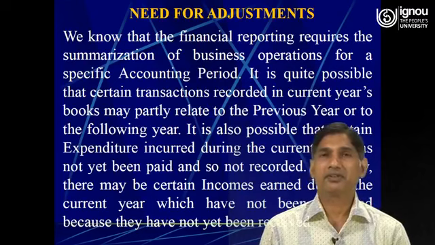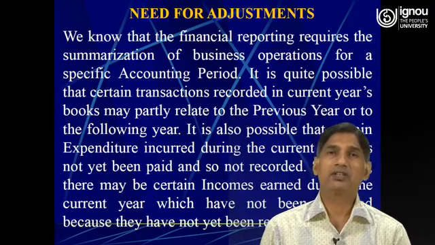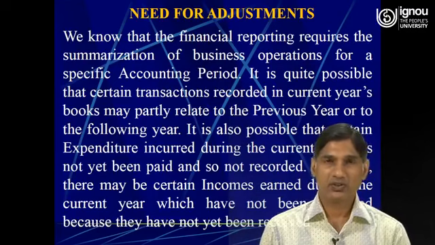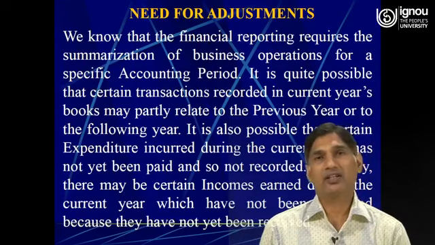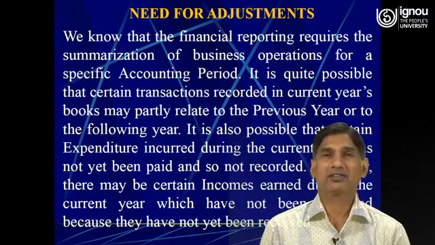For example, say the financial year relates to 1st of April 2019 to 31st March 2020, and say on 1st of October I made the payment of insurance premium of rupees 12,000 for a complete 1 year. So this payment of rupees 12,000 belongs to 12 months.